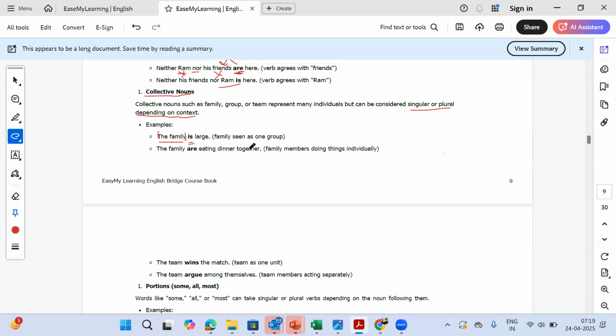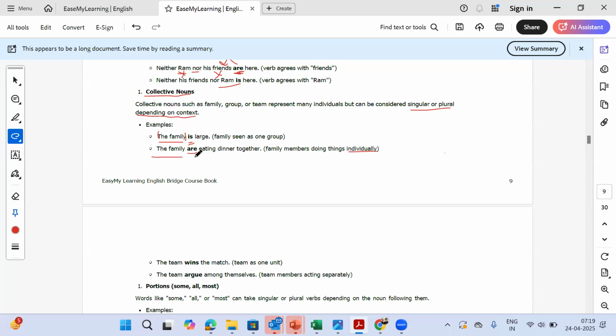but the family are eating dinner together. Here we mean that multiple people from the same family are sitting down and eating together. So we are not talking about family as one group or characterizing one trait of a group. We are in fact saying that multiple members of this group are eating dinner. So that's why they are doing things individually.